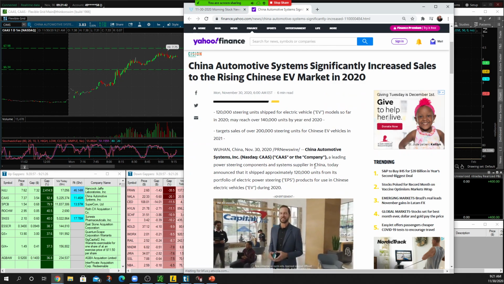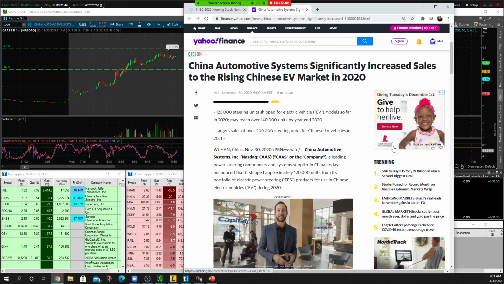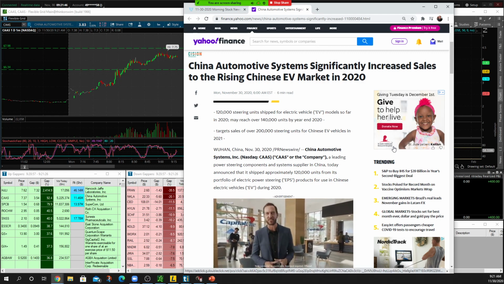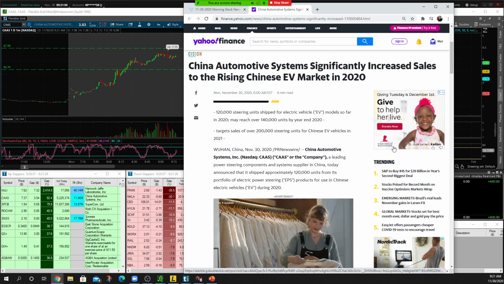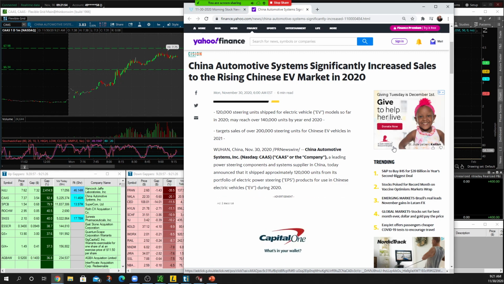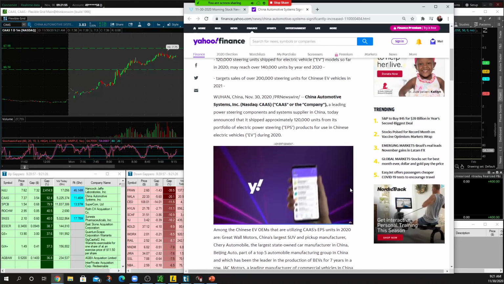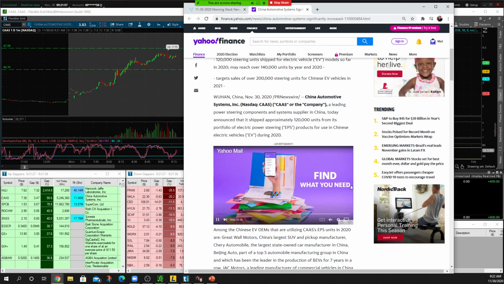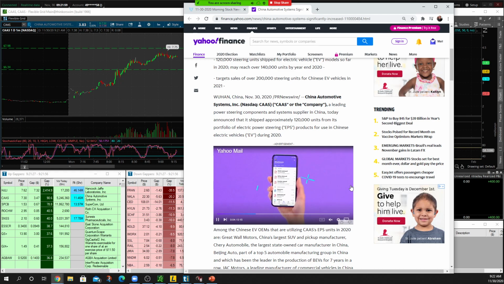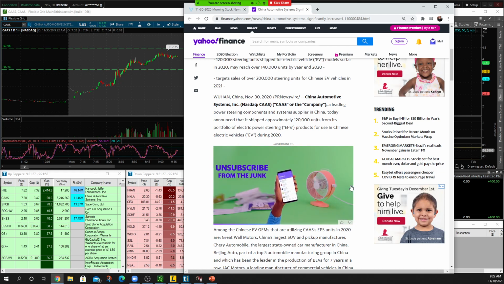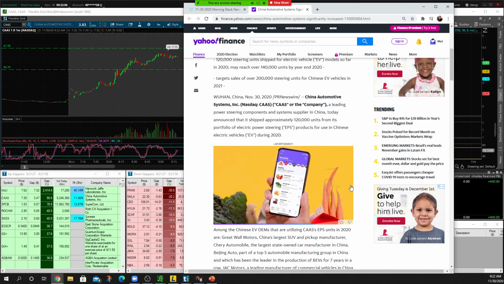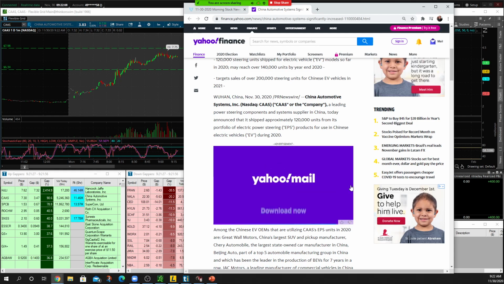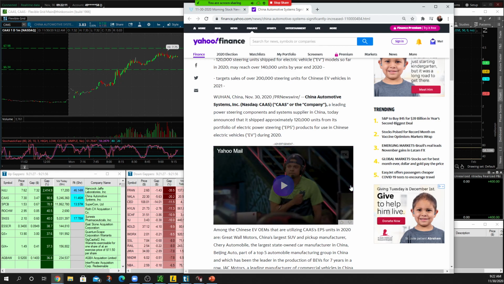A leading power steering components and systems supplier in China today announced that it shipped approximately 120,000 units from its portfolio of electric power steering EPS products for use in Chinese electric vehicles during 2020. So the biggest thing that stands out to me here is they shipped 120,000 units from its portfolio in the electric power steering market, electric vehicles, EV sector, right? These stocks have been ripping and running. So CAAS has news directly related to electric vehicles.